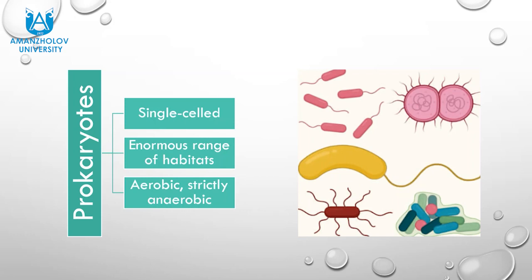Some are aerobic, using oxygen to oxidize food molecules, but some are strictly anaerobic and are killed by the slightest exposure to oxygen. And on this slide you can see the scheme which characterizes prokaryotes as organisms: single-celled, enormous range of habitats, and aerobic, strictly anaerobic, with a picture, of course.